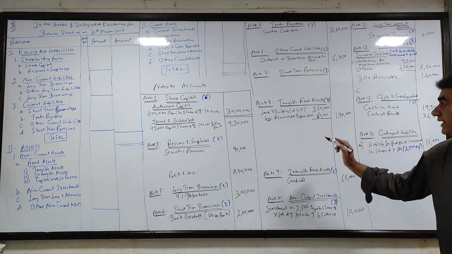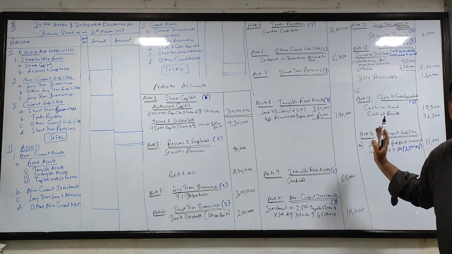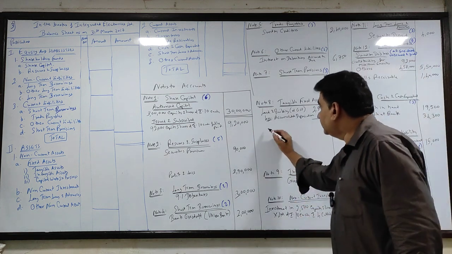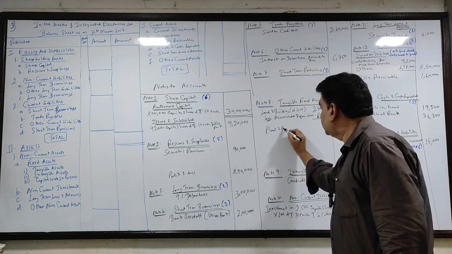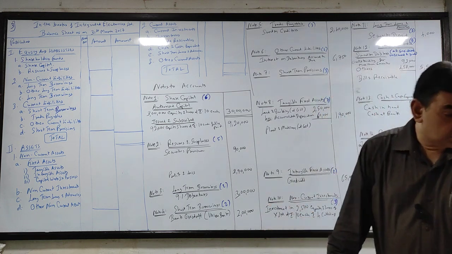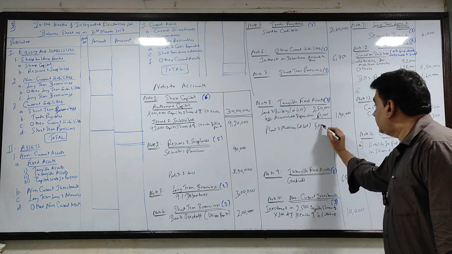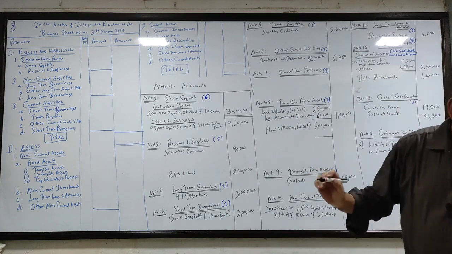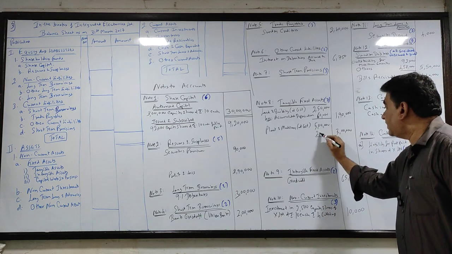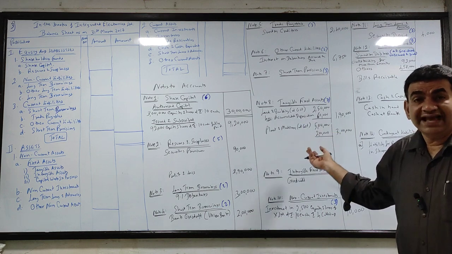Clear? So I'll repeat. Write cost in the inner column, write the outside figure in the outer column, and the difference will be depreciation. Let's do the same thing for furniture and plant and machinery. Next, what is there? Plant and machinery, same way. Plant and machinery at cost, how much? 5 lakhs. Okay, leave one line. How much amount is in the outer column? 3 lakh. So 5 lakh minus 3 lakh, how much is the difference? 2 lakh. 5 lakh became 3 lakh, how? 2 lakh is my depreciation.